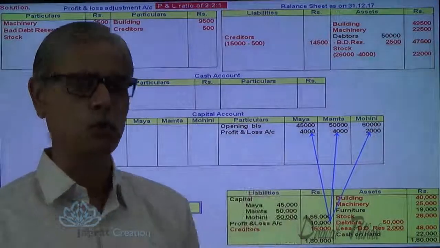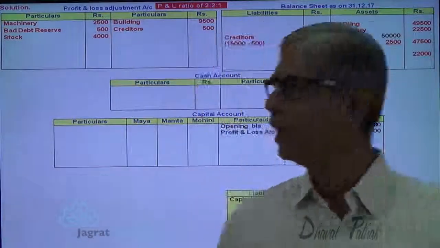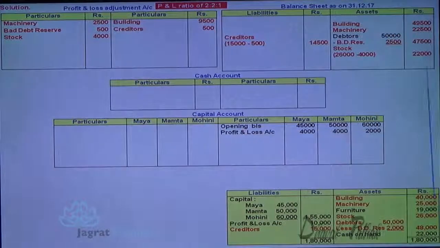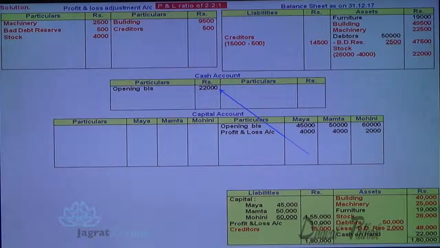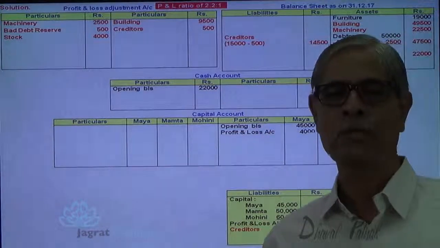This is 2:2:1 distribution. Then this cash balance 22,000 will appear on the debit side of the cash account. And this furniture will appear in the balance sheet at 19,000. 22,000 is the cash balance. This is how the remaining details of the balance sheet are recorded at an appropriate place while solving the sum.